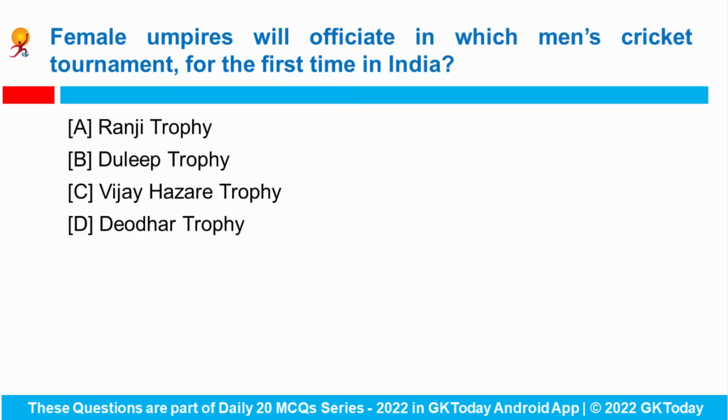Okay. Next question is, female umpires will officiate in which men's cricket tournament for the first time in India? Three female umpires will officiate in the Ranji Trophy this season, and this is the first time in Indian cricket history. Which are these three female umpires?